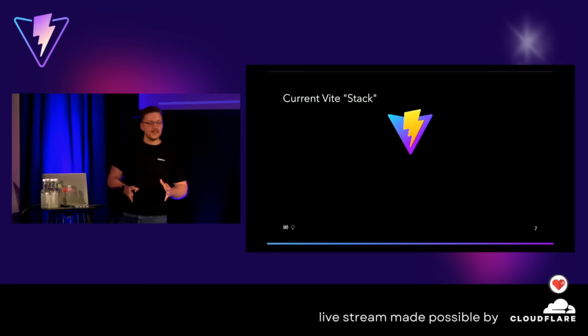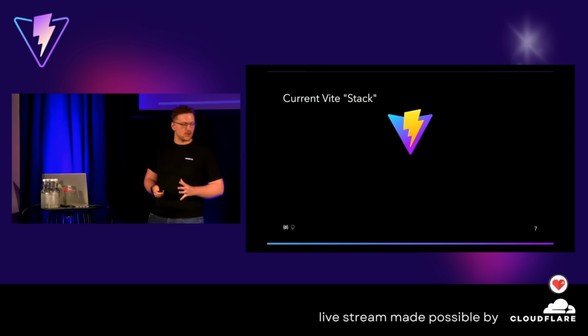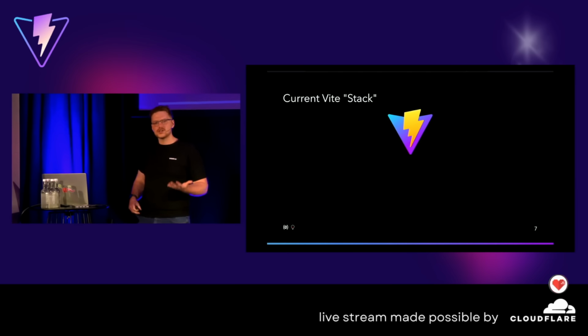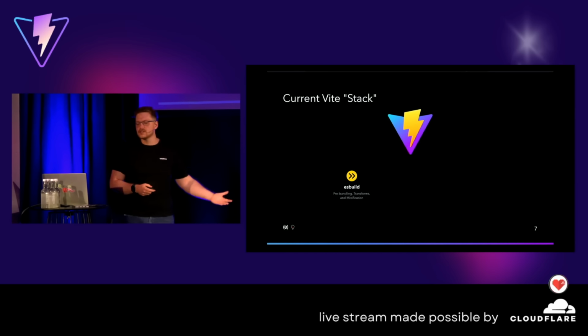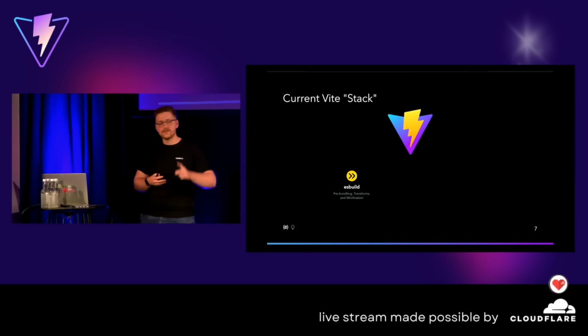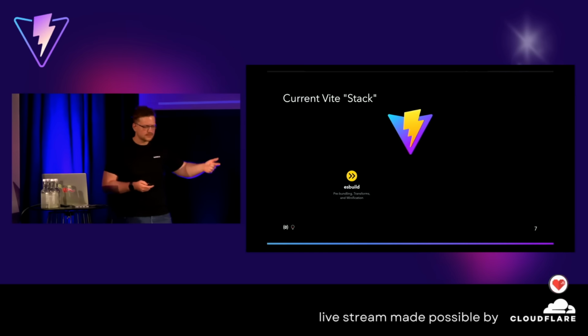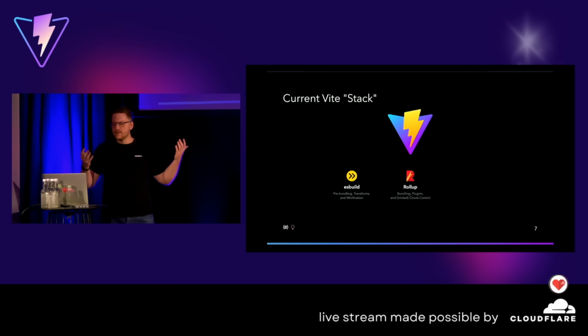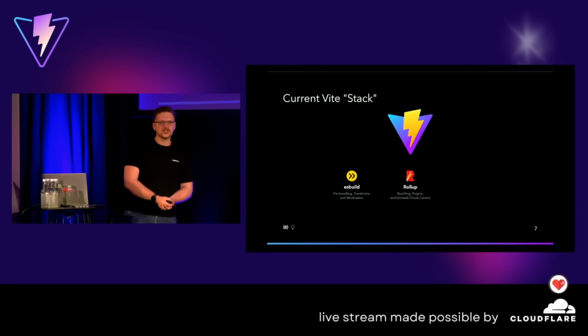So the current Vite stack, how does that look at the moment under the hood? Because Vite itself is a great build tool, but it's using certain bundlers under the hood. And we have esbuild, first of all, right? Written in Go for pre-bundling, for transforms, and for minification in production. And then we have a second tool, Rollup, right? One of our favorite bundlers. We do the bundling in production, it has a phenomenal plugin system and API, and it can also do a bit of chunking here and there.